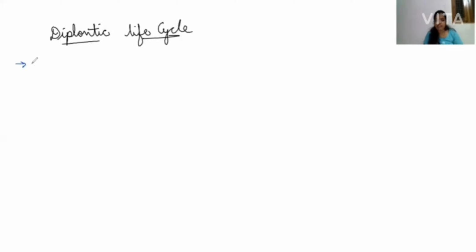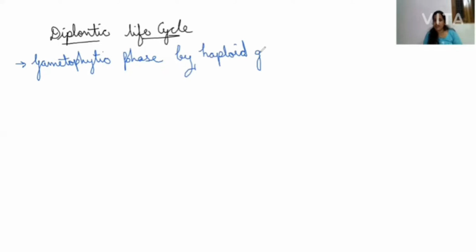Gametophytic phase is represented by haploid gametophyte only. This gametophyte can be one celled to many celled. It's not necessarily needed to be a one celled structure.